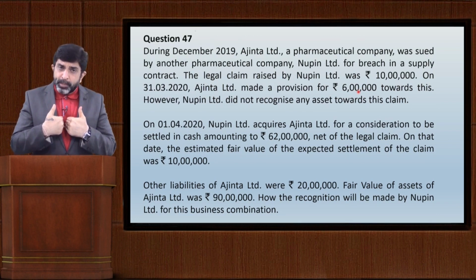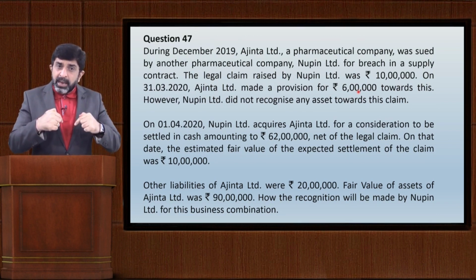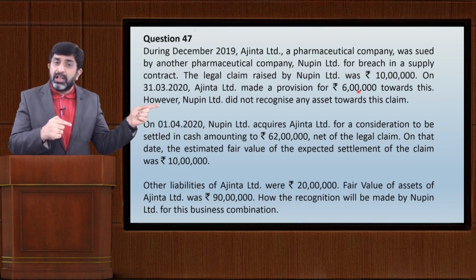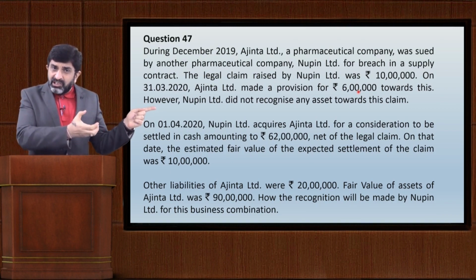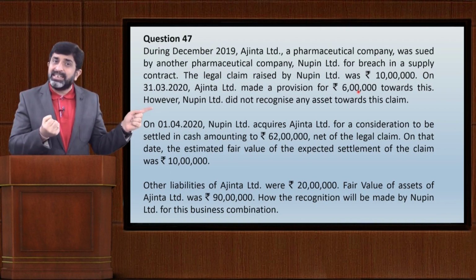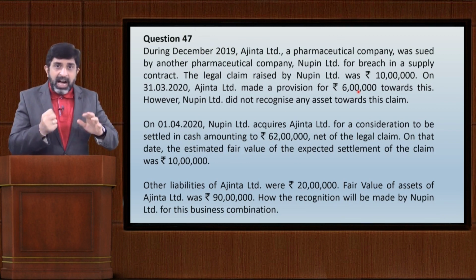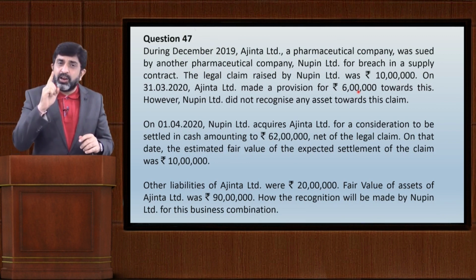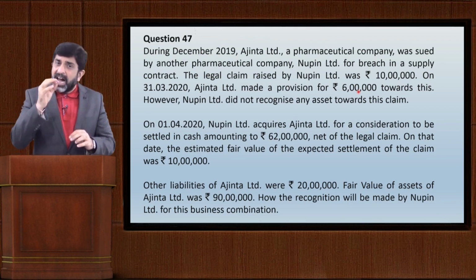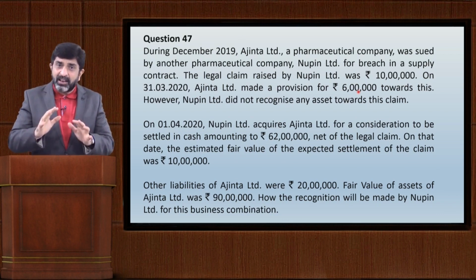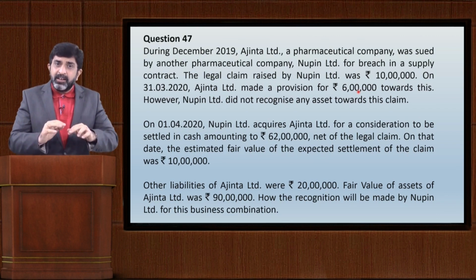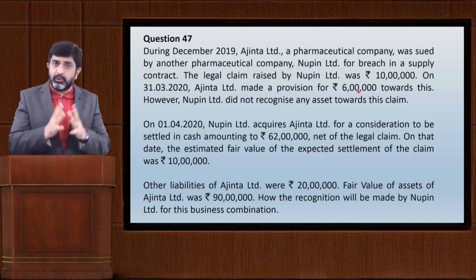Suppose I am Nupin Limited, I have made a legal claim to Ajanta Limited. From Ajanta Limited, I have to recover 10 lakhs, correct? I have not recognized a single rupee of that asset. I have yet to receive 10 lakh rupees from Ajanta Limited towards that claim, and on a net basis I am making a settlement of 62 lakhs.